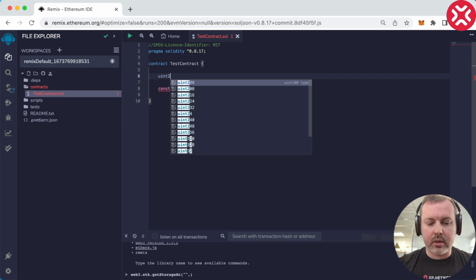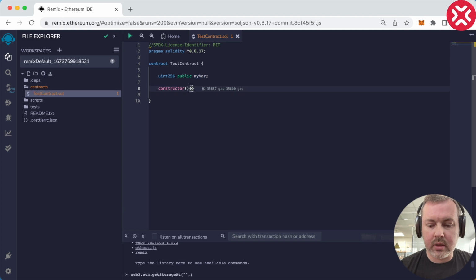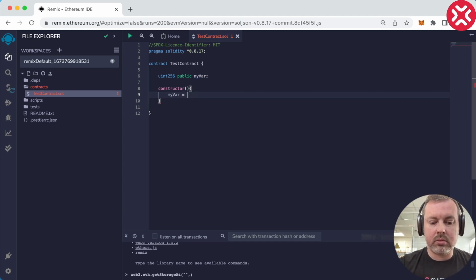Let's start with some basic types like unsigned integer 256. Now let's make it public for now, and let's call it myVar for my variable. Let's set this variable here in the constructor, let's say to 56, for example.